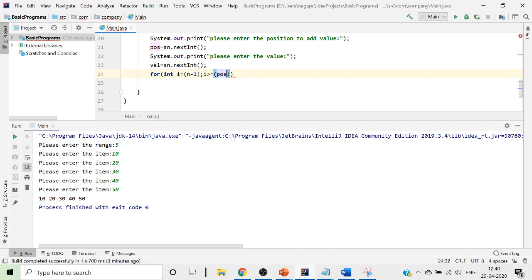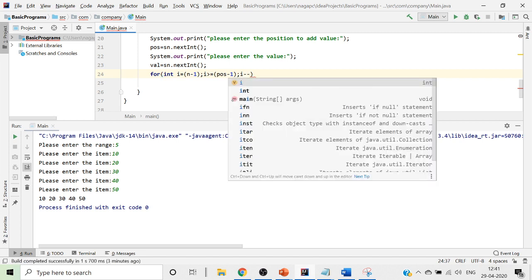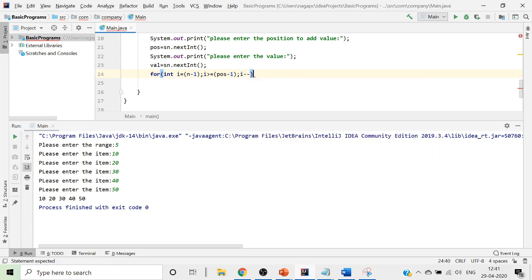We will try to go ahead and put it over here. Minus 1, and it should be decremented, which is your i minus minus, so that it will be decremented. So this is how you give your for loop so that it will start working for you in order to place the values in the given position.